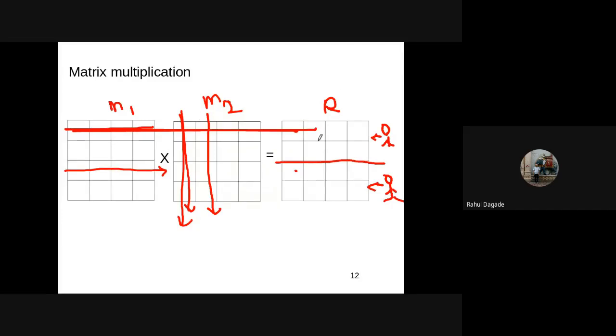But the writing will be a deadlock. But now there is no deadlock here, because this result writing is done by the first processor, and this result writing is done by the second processor. Am I right? So now, if there are 4 processors available instead of 2, then we can again divide it. So this is done by the first, this by the second, this by the third, and the last one is done by the fourth, like that.